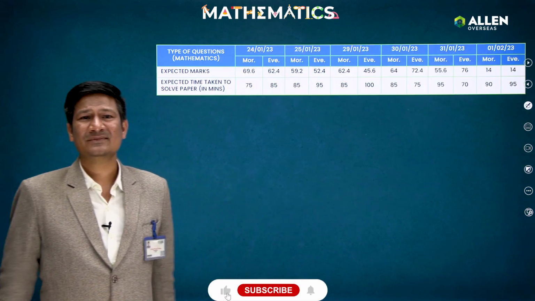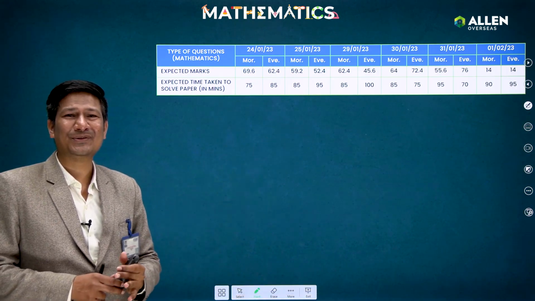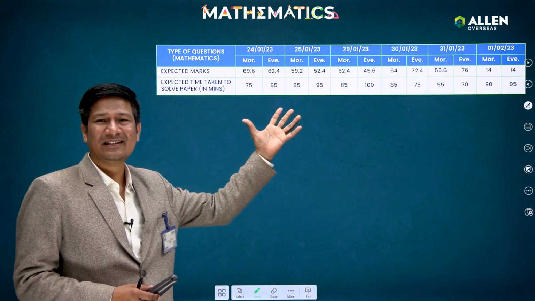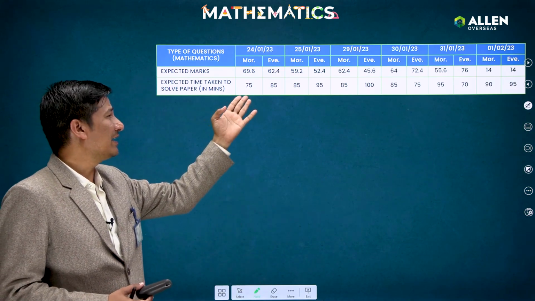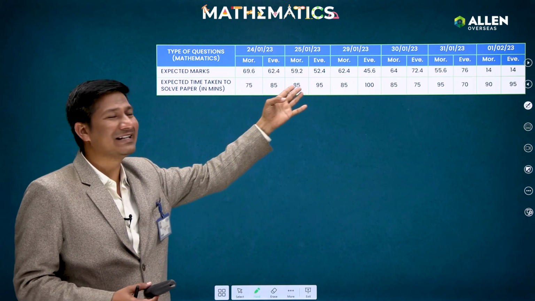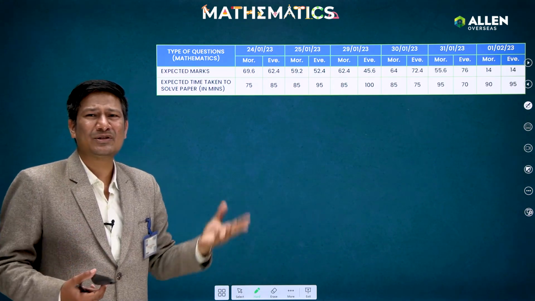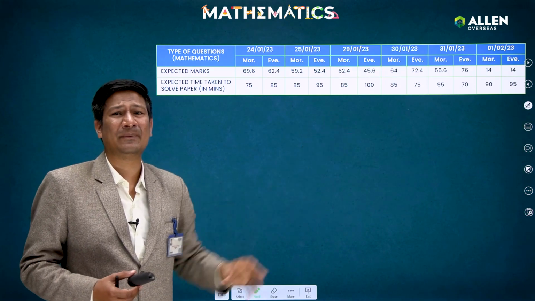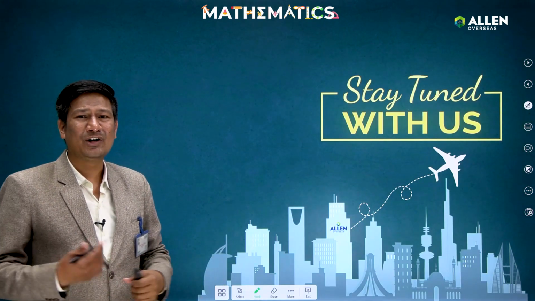Okay. Now guys, after that, some analysis I put in front of you, that generally how much time students were taking to solve the questions of the math section. So you see 75, 85 like that, children, in minutes, we just highlighted the time. Okay, and on the basis of this, children, you can see around 70% marks you will be able to achieve by using this. Okay. So that's all from my side.